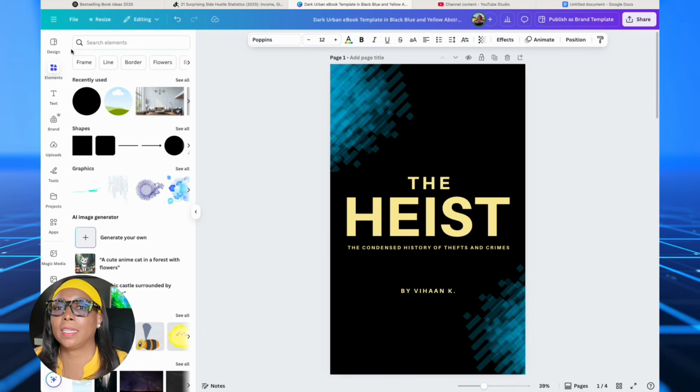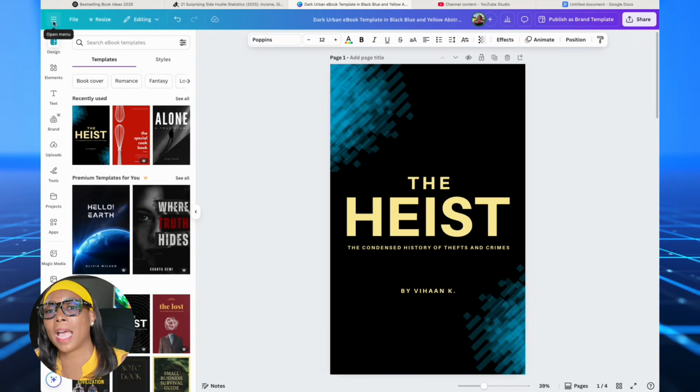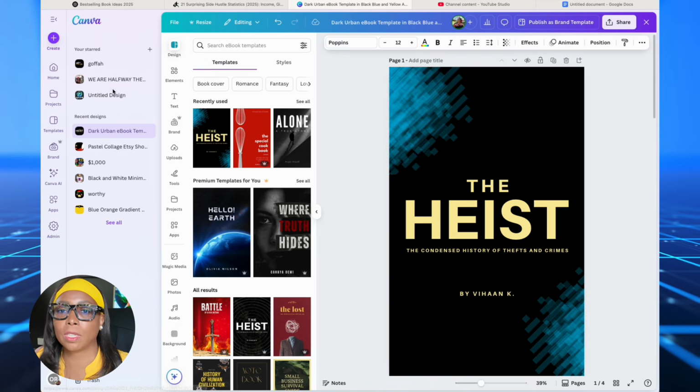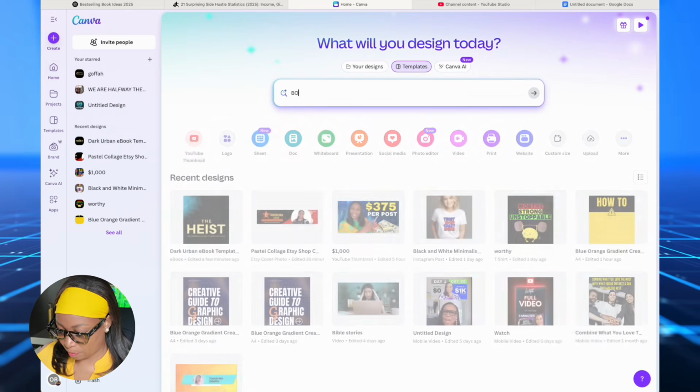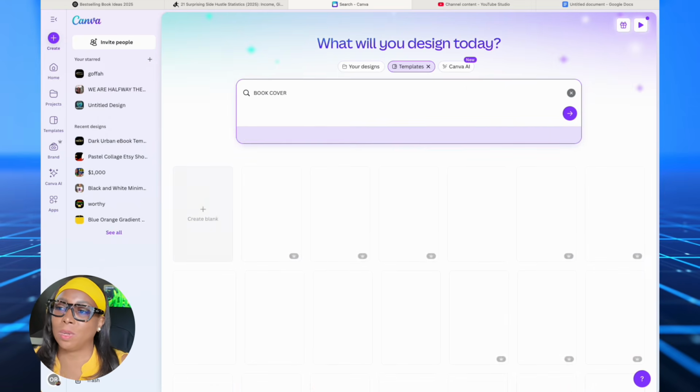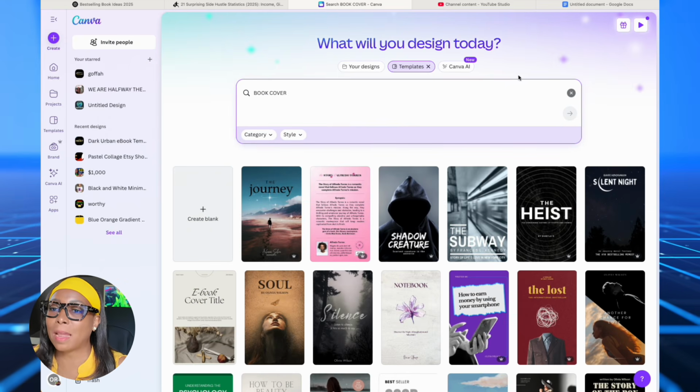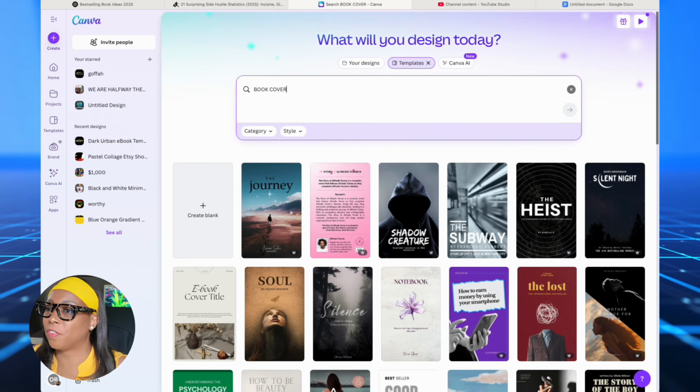When you have your PDF ready, it's time to create the cover for your book. And some people do the cover before they do the formatting. It's really up to you. Now, there are a few tools that you can use. Canva is one of them. You can basically go back to home here on Canva, and you can actually search for book covers and choose a design that you like, and one that matches what you're trying to convey with your book.